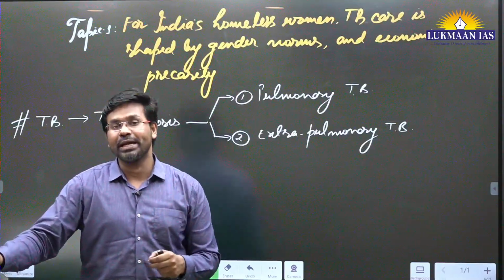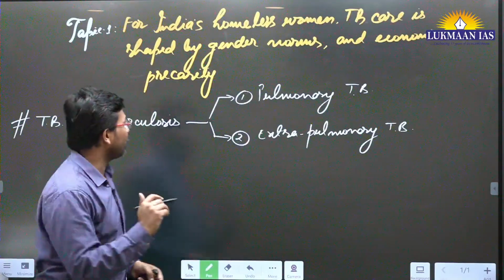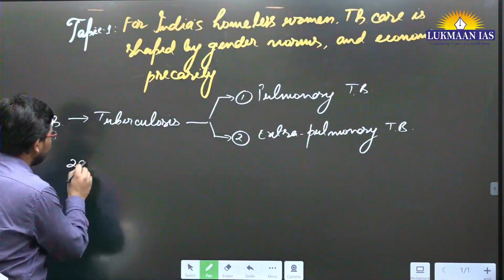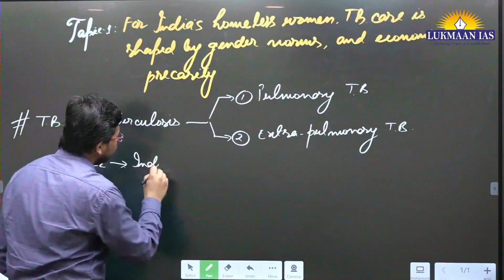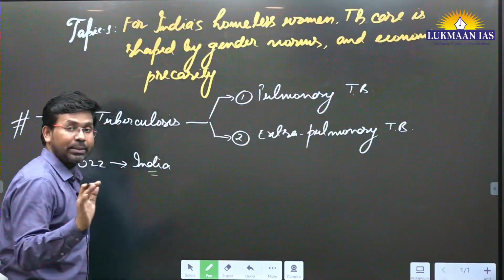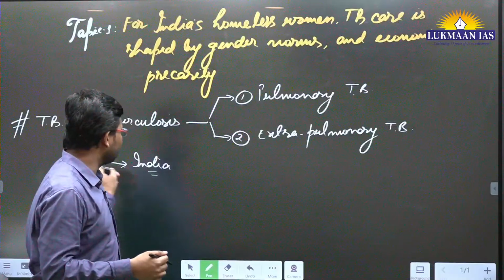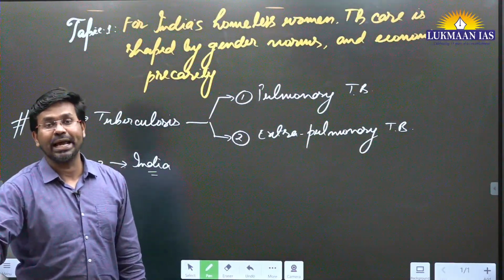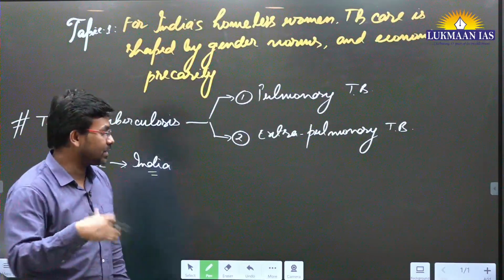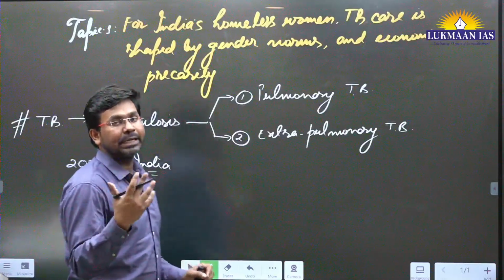And the Government of India has been trying to come up with TB care. In 2022, India recorded the largest number of TB cases in the world. The Government of India has been running various campaigns to help TB patients.